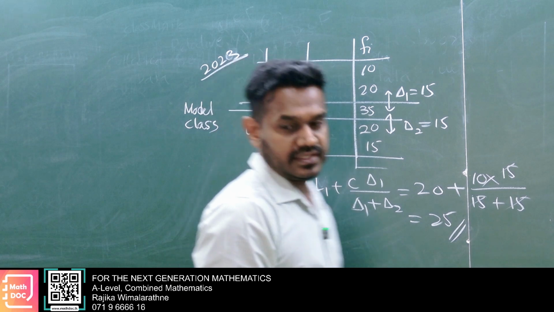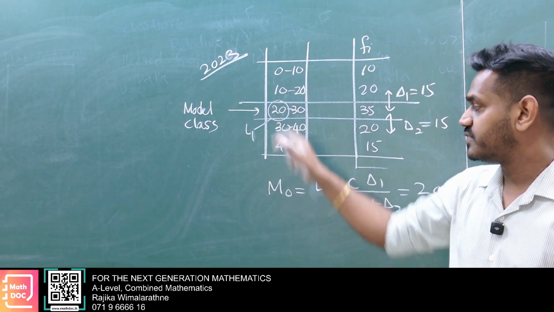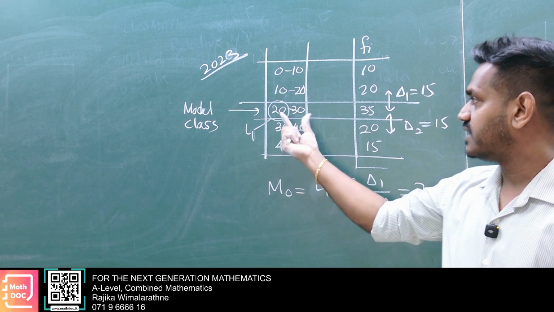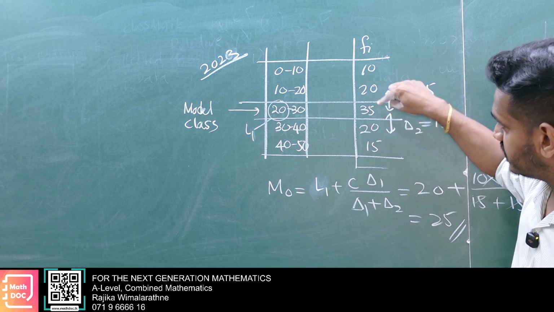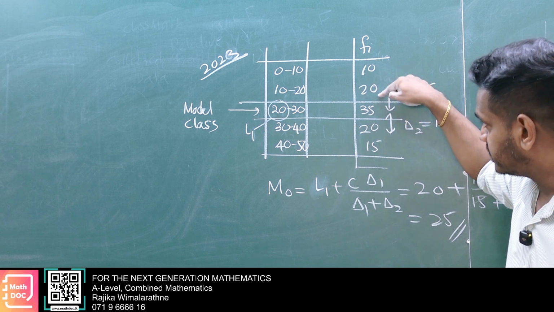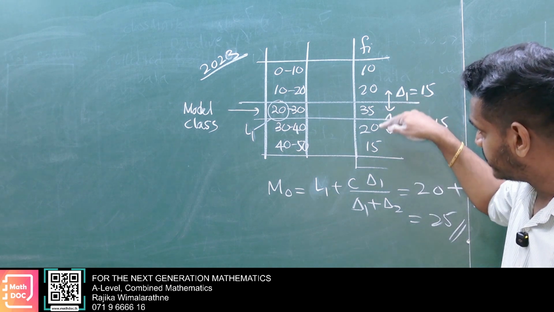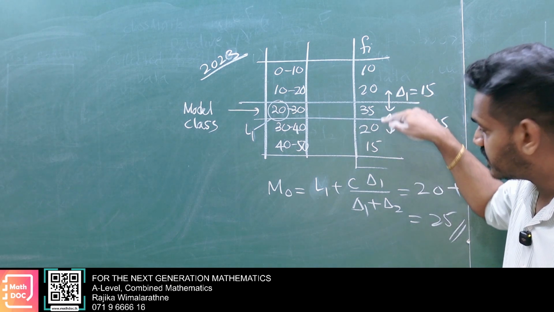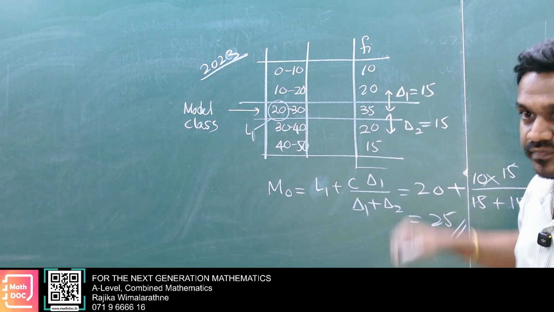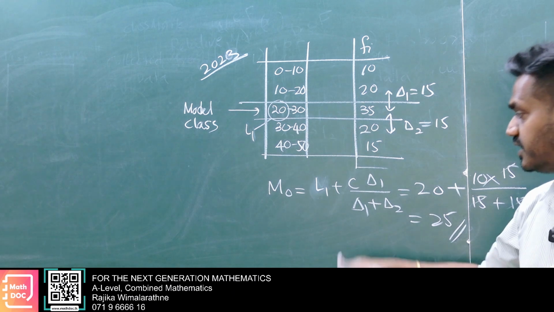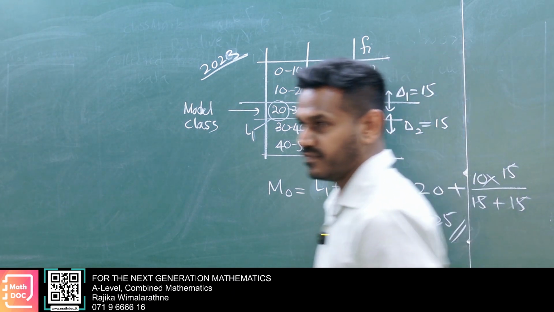First you select the model class. Model class means highest frequency class. L1 means lower boundary of the model class. C means class width of the model class. Delta 1 means frequency difference between the model class and the class before the model class. Delta 2 means frequency difference between the model class and the class after the model class. So here this gap is delta 2, here this gap is delta 1. First you arrange in ascending order. Then you substitute into the equation and get the result. That is mode. Okay.